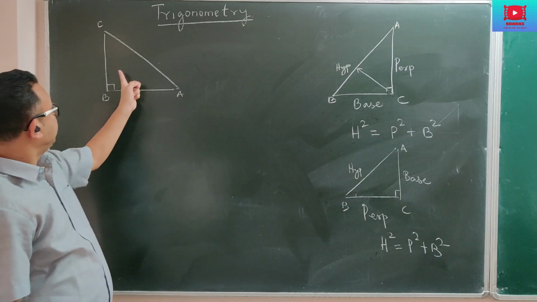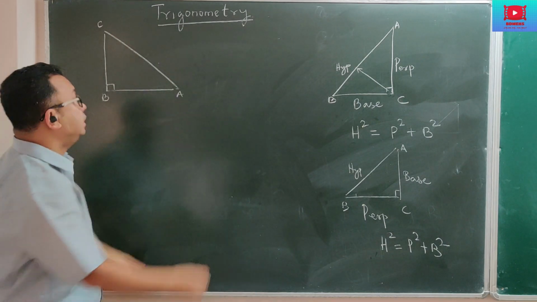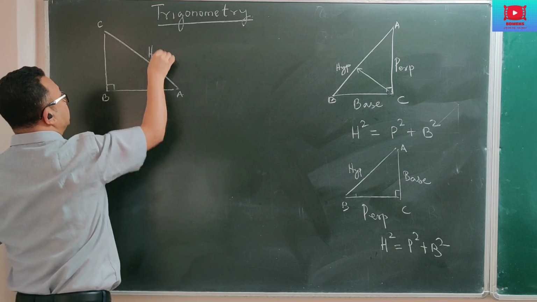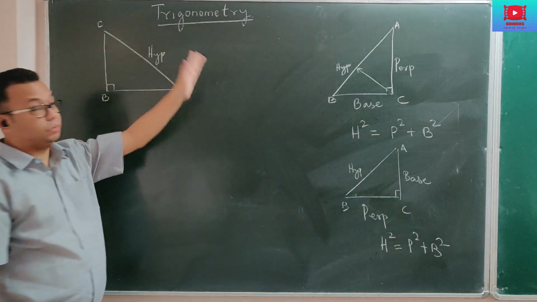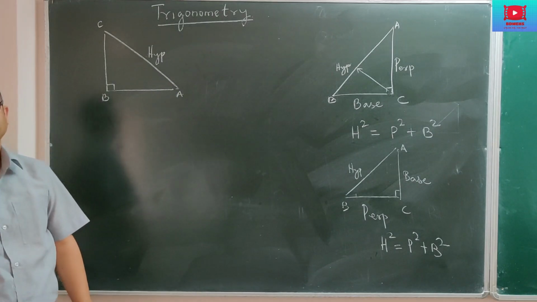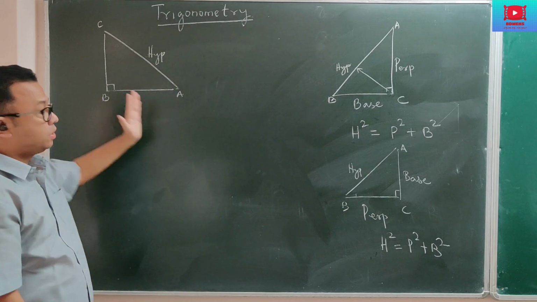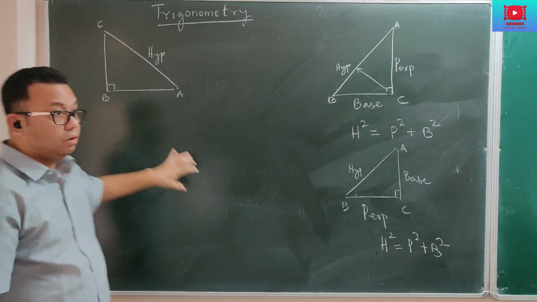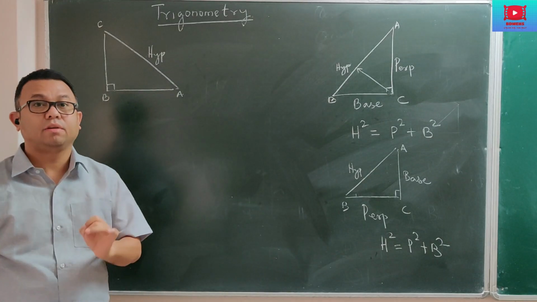Now, opposite to 90 degrees, the longest side is the hypotenuse. Same as in Pythagoras theorem, where opposite to 90 degrees was the hypotenuse. Here in trigonometry also, opposite to 90 degrees is the hypotenuse. Now the difference between Pythagoras theorem and trigonometry is that in trigonometry there is always one particular angle which will be given to you, and that angle is called the angle of reference.